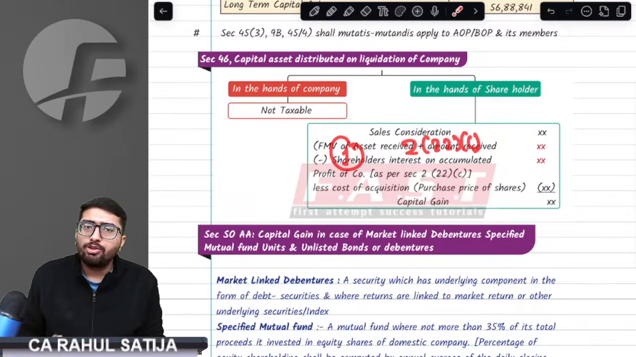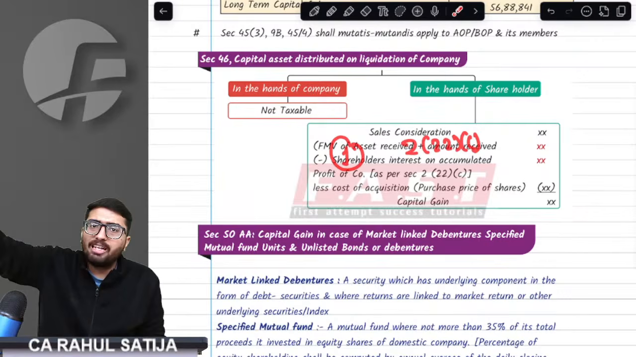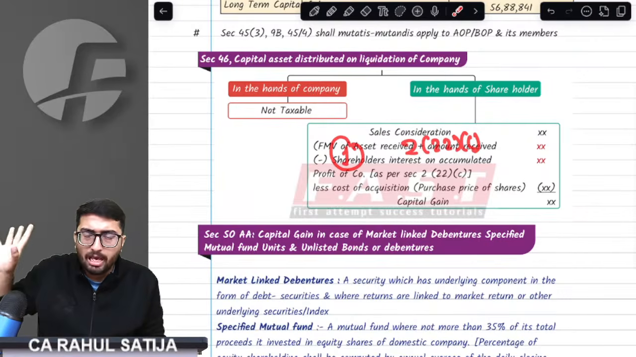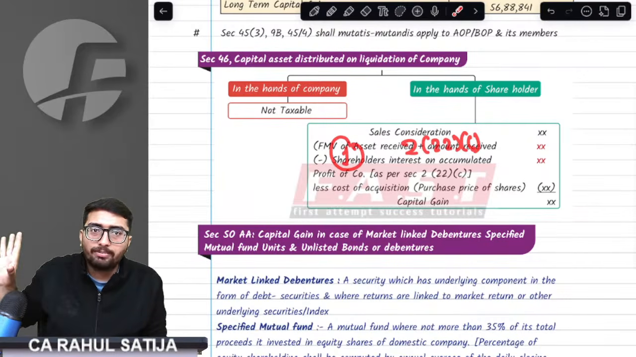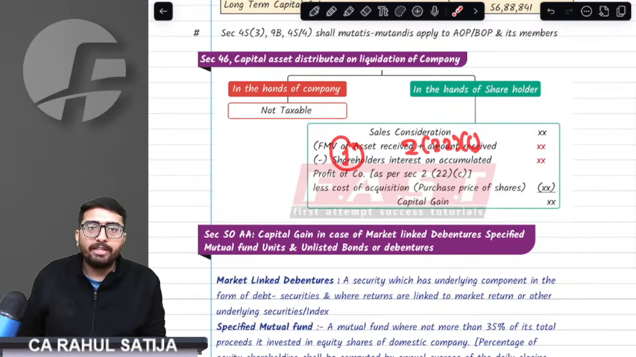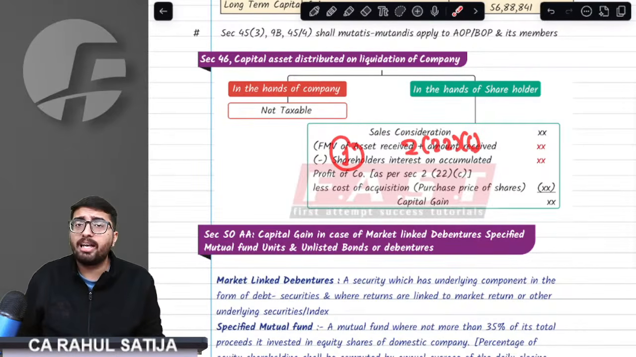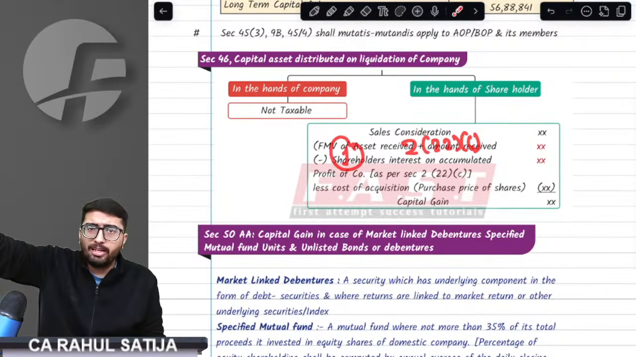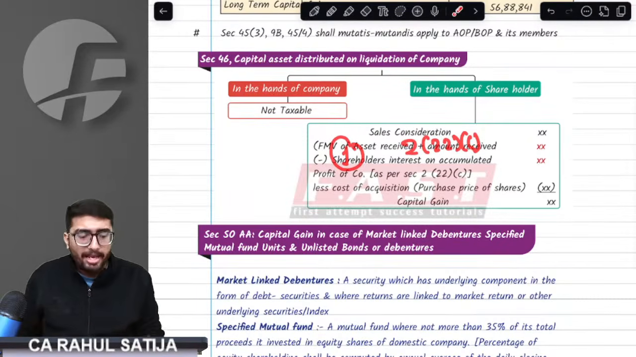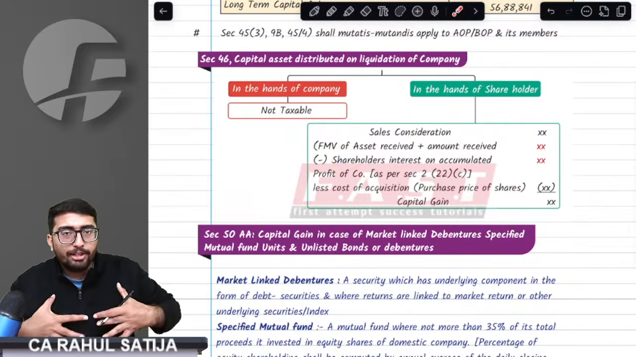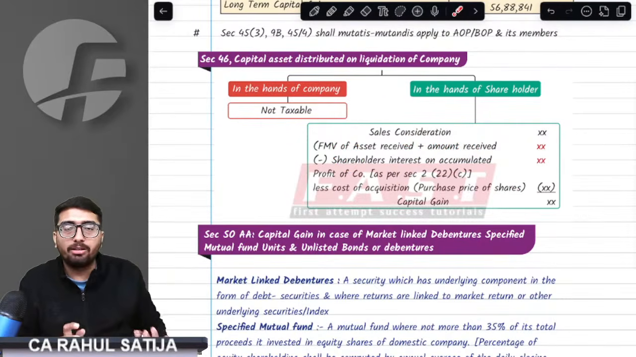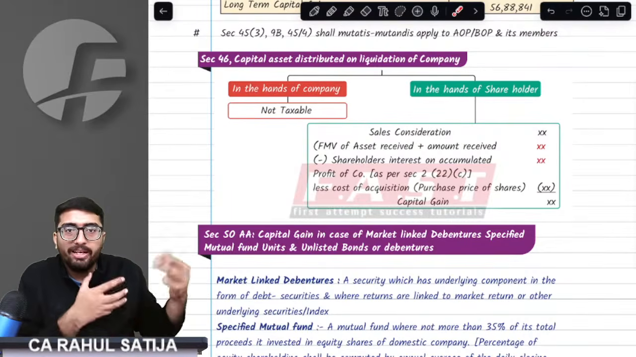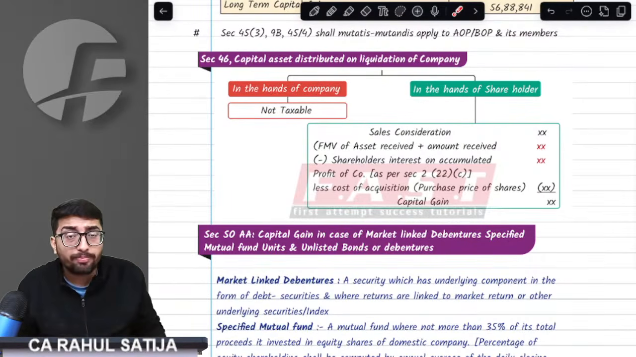Section 2(22)(c) clearly says if you distribute any of the money or any of the assets at the time of liquidation of a company, then up to the amount of accumulated profits, the distribution would be deemed dividend. We are already aware of this point. If any asset or money is distributed at the time of liquidation, then it is considered deemed dividend to the extent of profits. Second thing, at the time of liquidation, shareholders' rights in the company are being relinquished. In that case, capital gain would also arise.